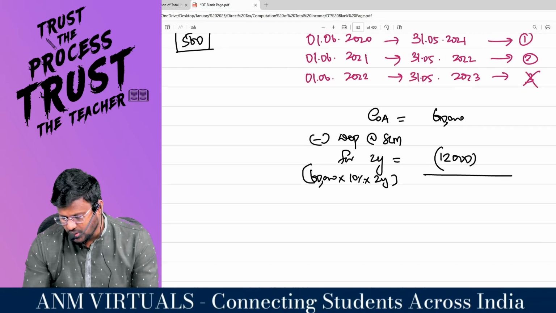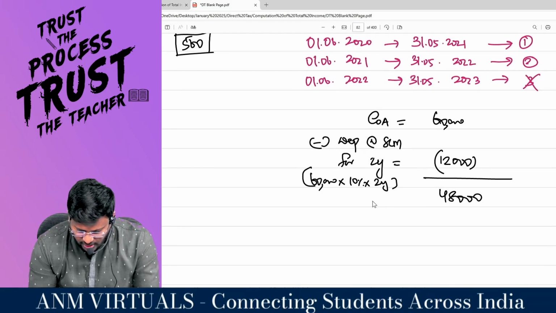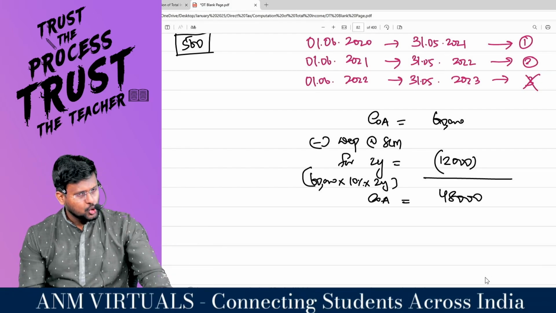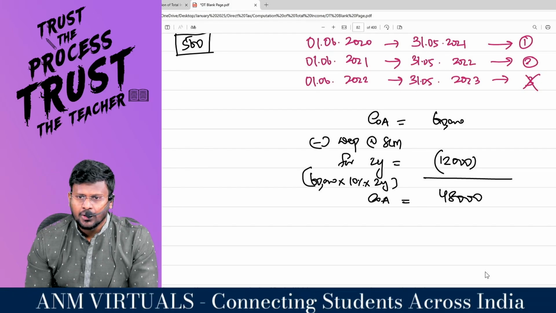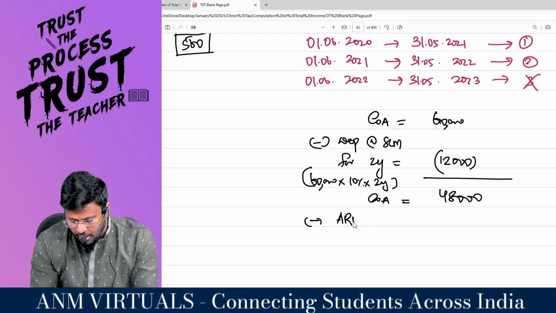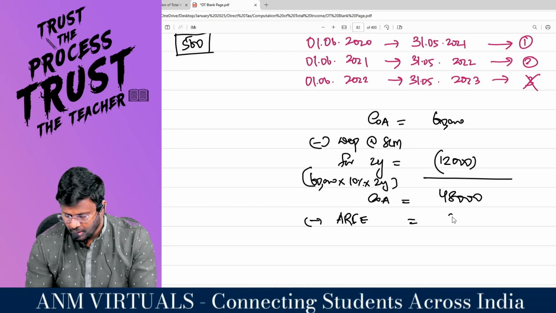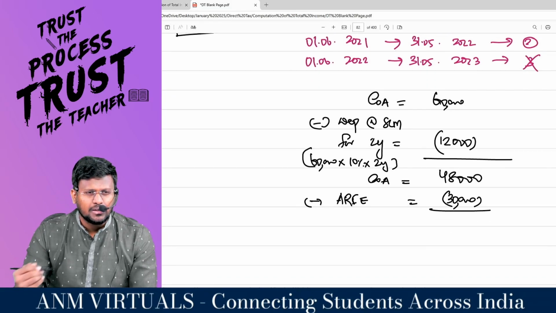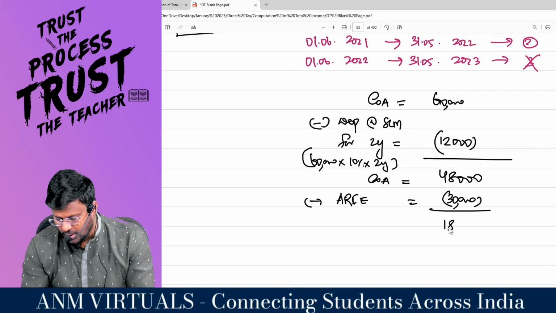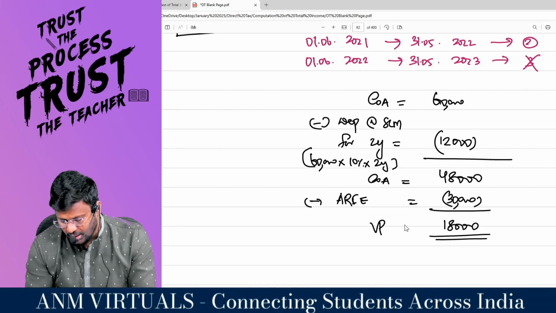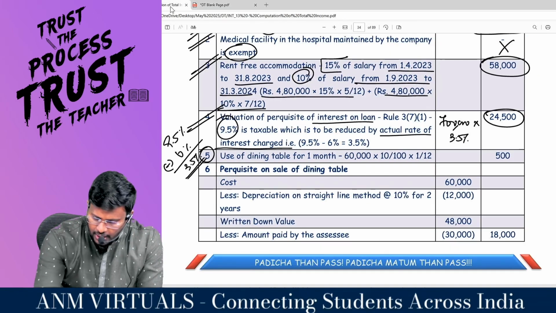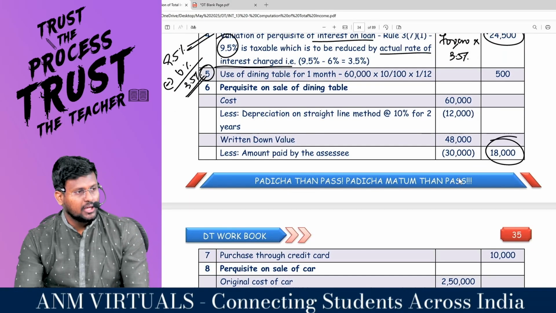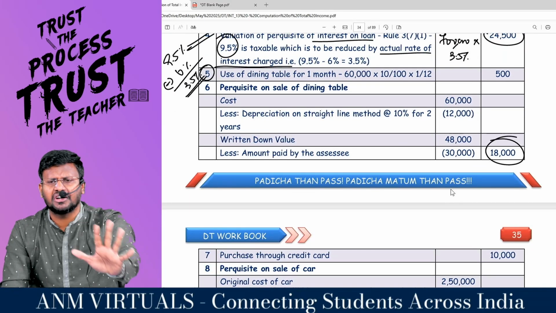60,000 minus 12,000 means 48,000 is the cost of the asset after depreciation. Getting it? Actually the employee should have paid 48,000 rupees, but less amount recovered from employee. How much? 30,000. So 48,000 rupees worth asset has been transferred to the employee for 30,000. That means 18,000 is the value of perquisite. So 18,000 will be taxable in the hands of the employee as perquisite. Very important adjustment for examination.